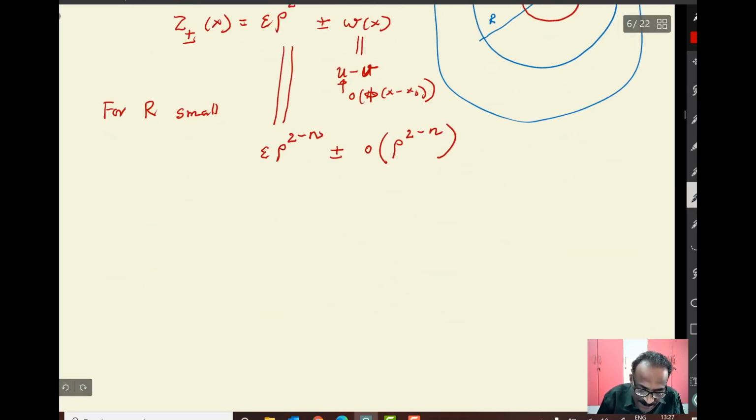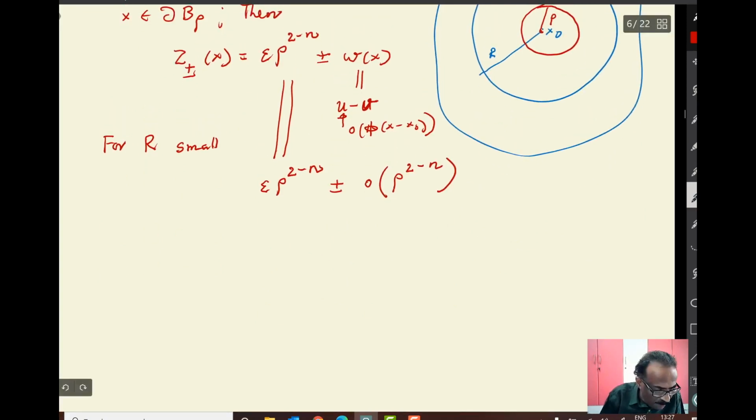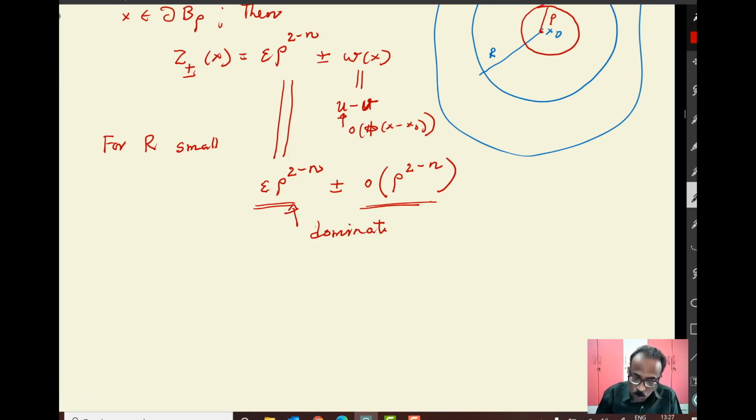So that immediately tells you that if you have this quantity, this is rho^(2^n - 1) and this is small order of 2^n - 1. That means this will dominate as rho tends to zero, as R becomes smaller and rho becomes smaller. Rho will dominate the second term, then this term. That means this will be a bigger quantity. As R becomes small, rho becomes small, this will become a small quantity.